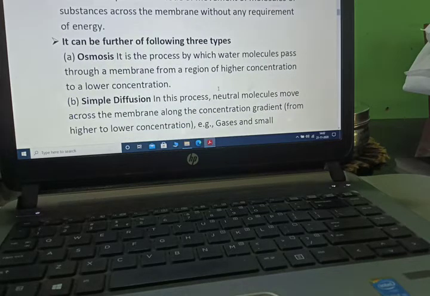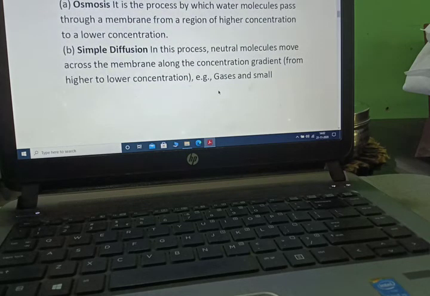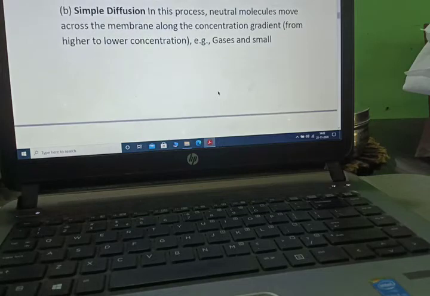Passive transport. It is the mode of movement of molecules or substances across the membrane without any requirement of energy. It can be further of the following three types. Osmosis. It is the process by which water molecules pass through a membrane from a region of higher concentration to lower concentration. Simple diffusion.